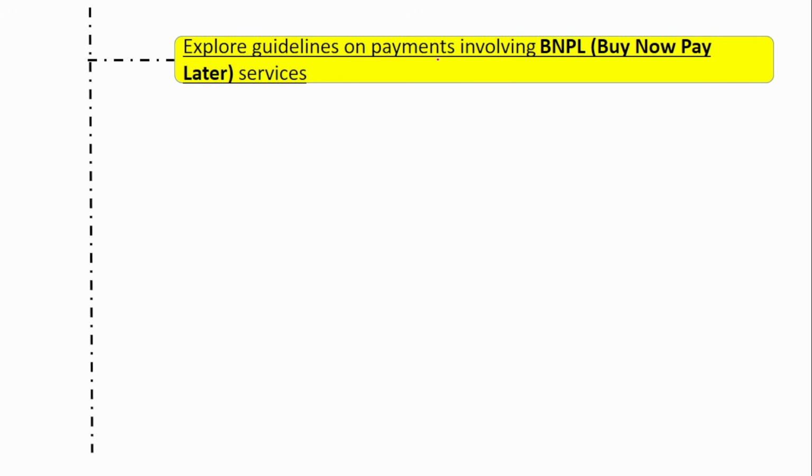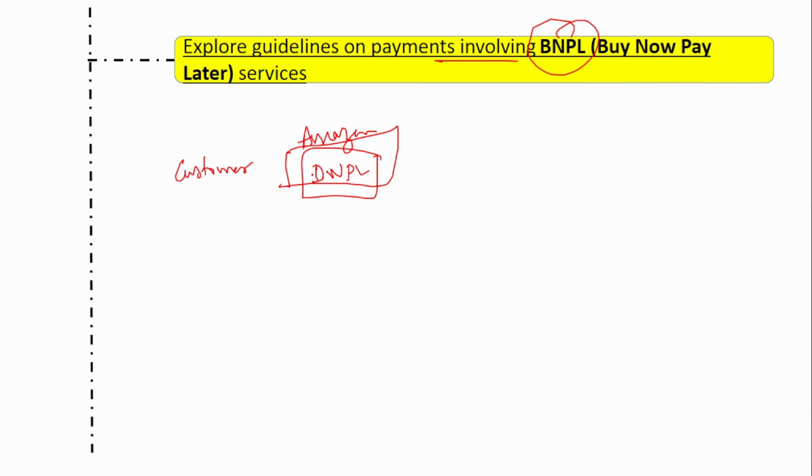Next, explore guidelines on the payment involving buy now, pay later. So buy now, pay later, how does it work? There is a customer. He has gone to the Amazon payment page. In that, he chooses the buy now, pay later option. From the name itself, you can guess that you can buy the product now and make the payment later. That is what this means.